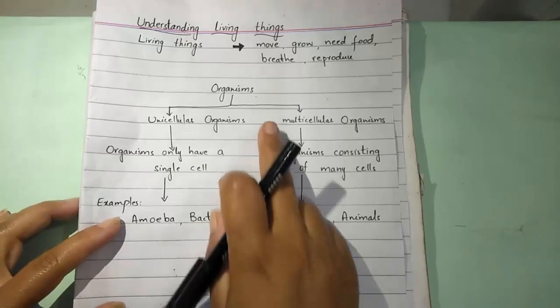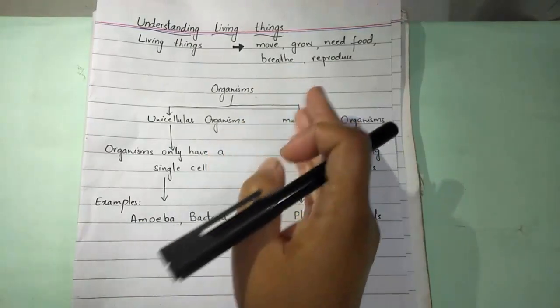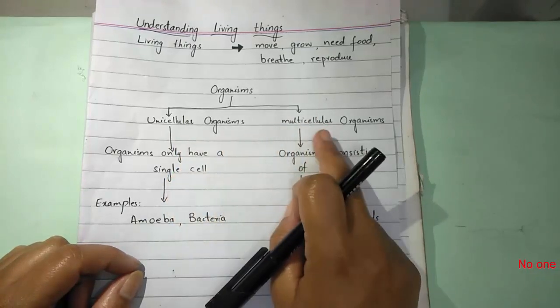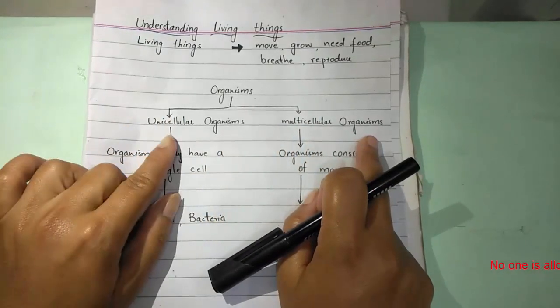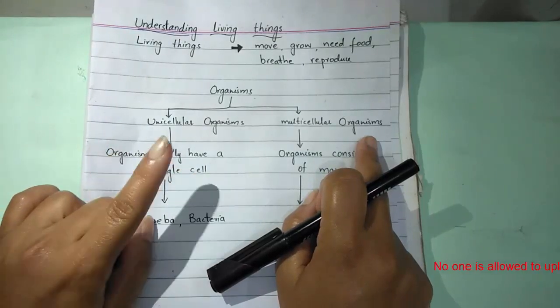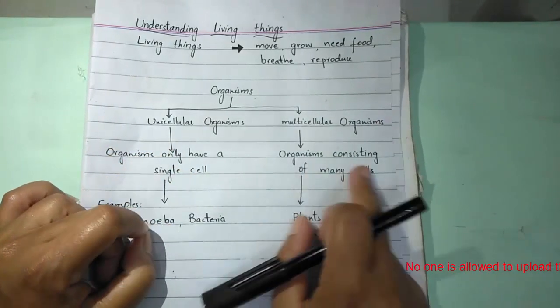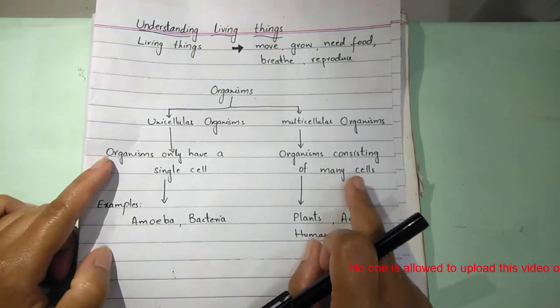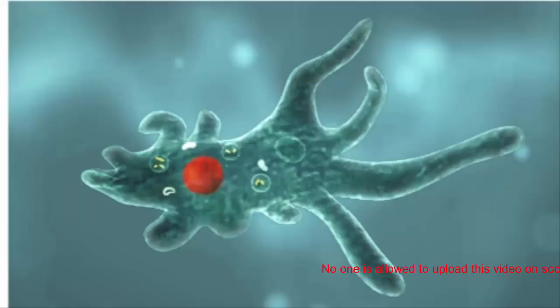Here the classification of organisms is mentioned. Organism means living things. Organisms are basically divided into 2 broad classes: unicellular organisms and multicellular organisms. Unicellular means one, the organism only has one cell, and multi means a number of cells. It means multicellular organisms are made up of many cells.